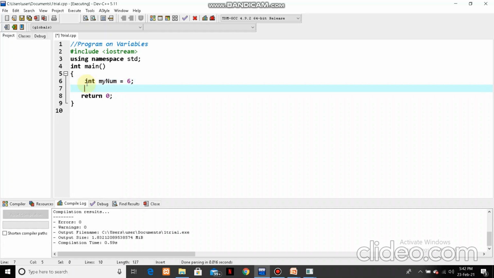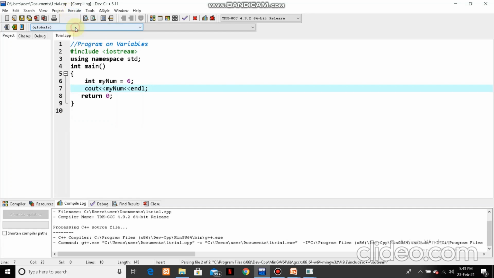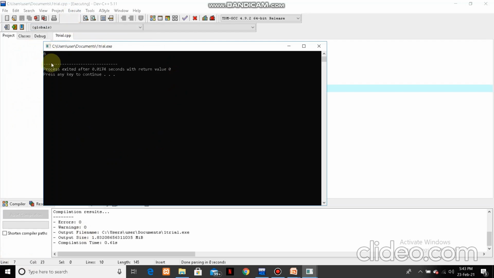If we want an output, we just use the cout object, and then the name of the variable, endl to separate the line. Okay, sorry, there was a misspelling. So see, our 6 is coming.